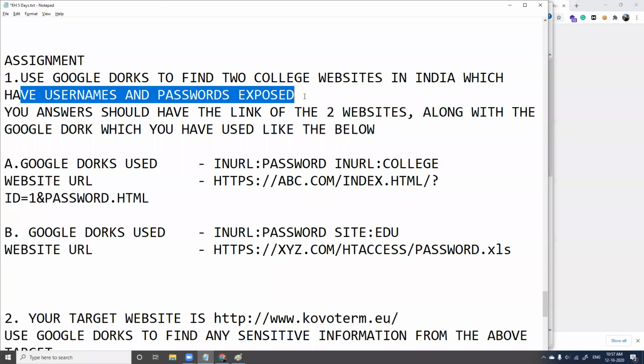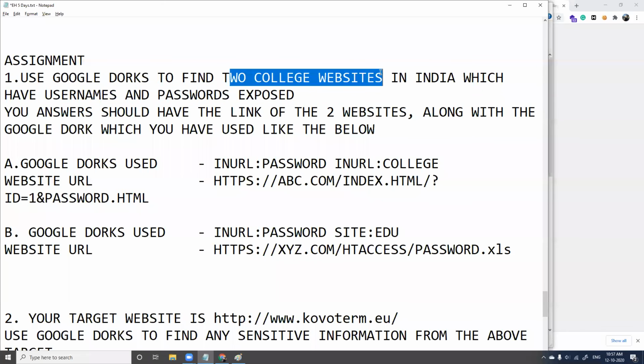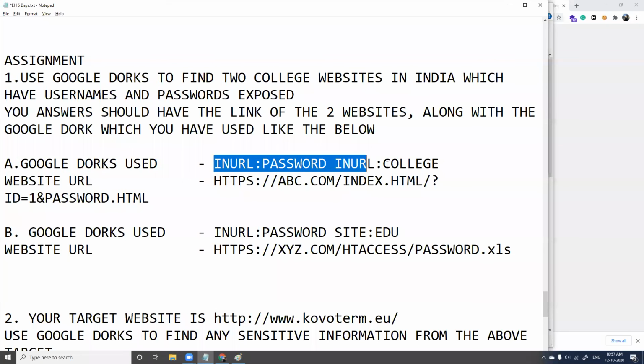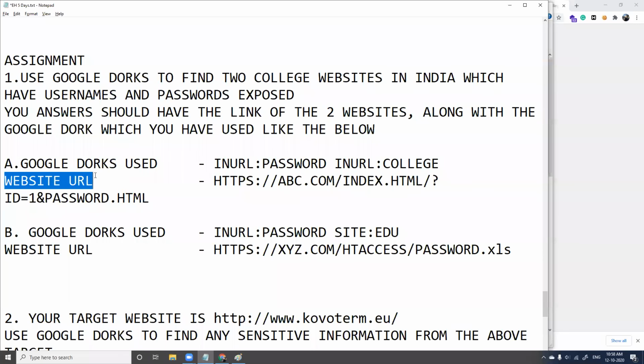Your answer should be as simple as that. I have asked for 2 college websites in India. So in case you have found the first college, what Google Docs you have used for finding out the college, if this is the Google Doc which you have used, and what is the website URL? Say it is something like this.